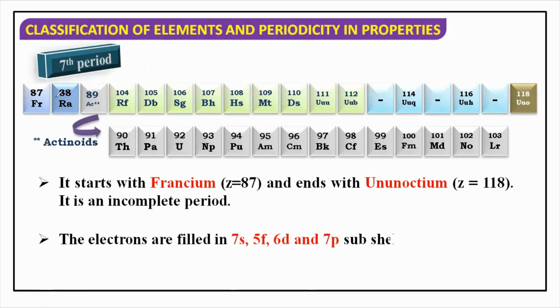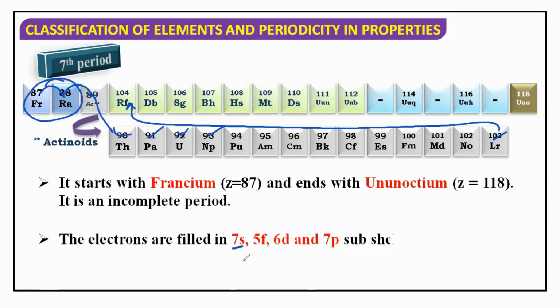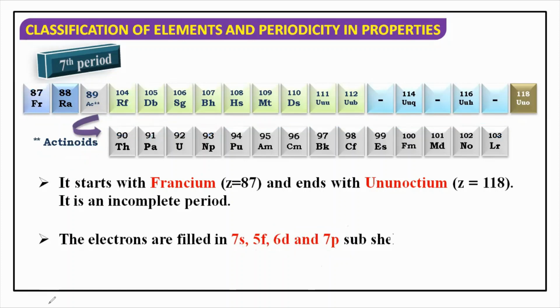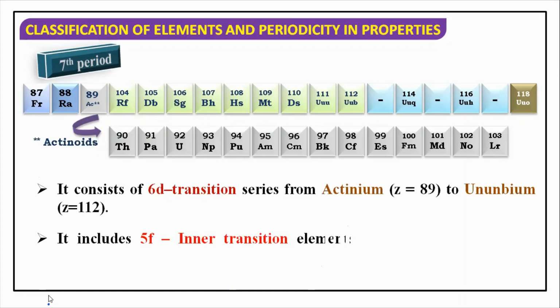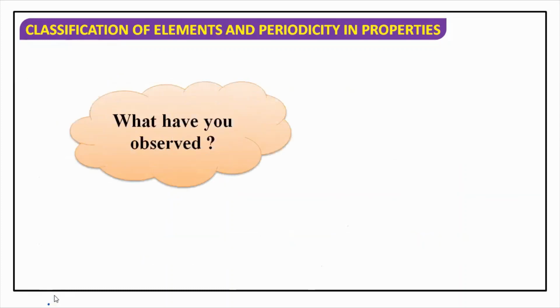So if you see the numbers 87, 88, 89, then you have to go to 90, 91, 92, 93, and so on up to 103, and then come back to 104. So it means that what we are using, these two are 7s, then this whole 7s, and the actinoids are 5f. Then I'm moving to 6d and 7p. So this is the path of electrons which we need to learn for all the 7 periods. Again, how many electrons will it accommodate maximum? It will again accommodate 32 elements.